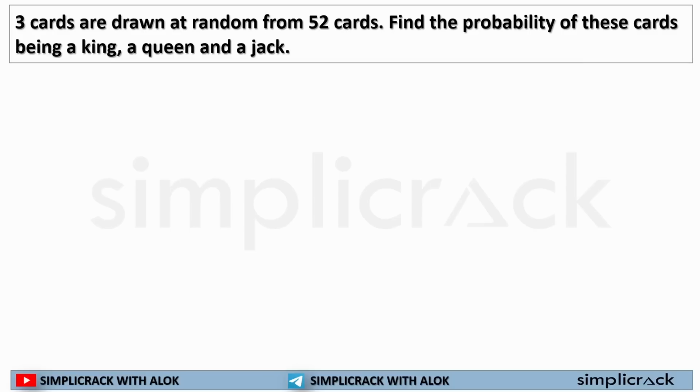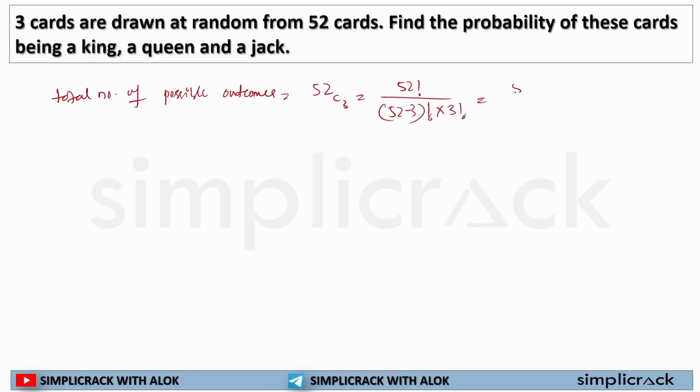Let's get you one question. 3 cards are drawn at random from 52 cards. So my total number of possible outcomes is equal to 52C3, 52 factorial divided by 52 minus 3 factorial into 3 factorial, that is 52 factorial divided by 52 minus 3 is equal to 49 factorial multiplied by 3 factorial.